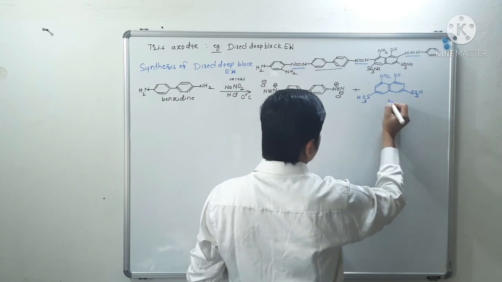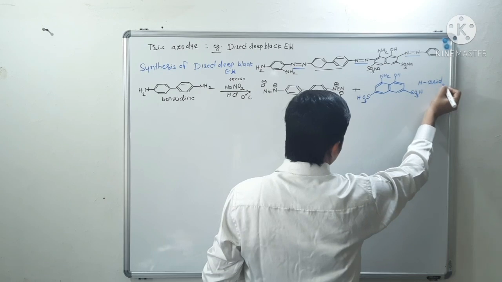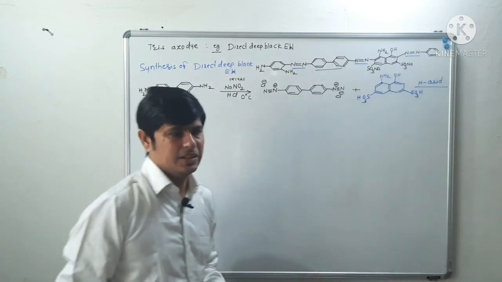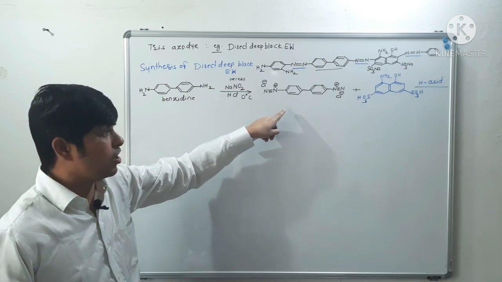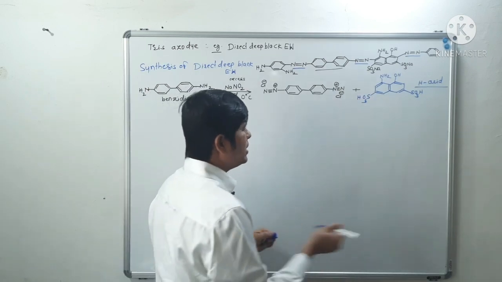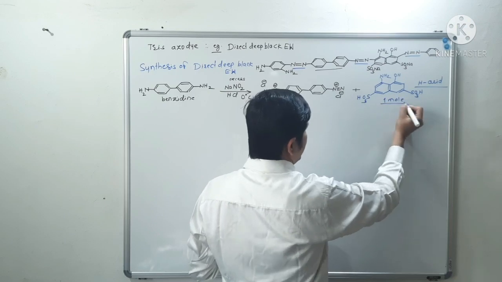So this is H acid. In the next step, this tetraazotide salt is coupled with 1 mole of H acid.